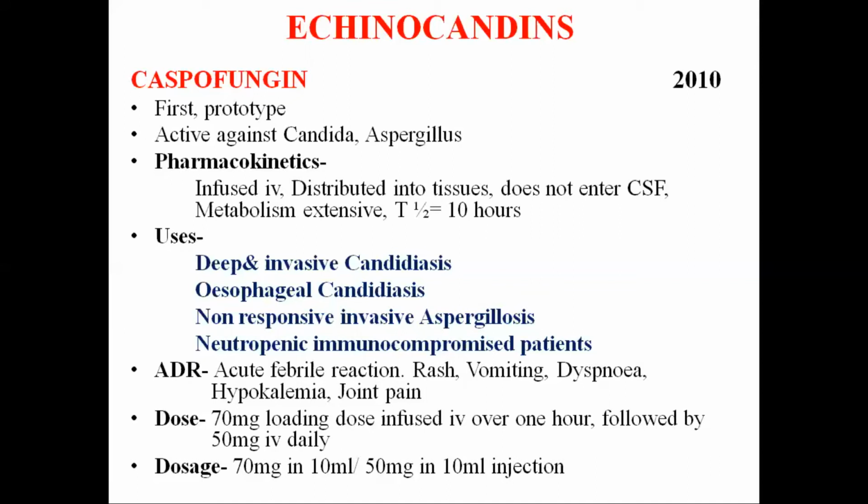It is a preferred drug for treating the deep and invasive candidiasis, esophageal candidiasis, and non-responsive invasive aspergillosis. Because of good tolerability, caspofungin is also used in neutropenic immunocompromised patients whose fever is not responding to the antibacterial antibiotics. Sometimes an acute febrile reaction occurs with the intravenous infusion, and rash, vomiting, dyspnea, hypokalemia, and joint pain may also occur. But the patient acceptability is good, and organ toxicity is not noted.